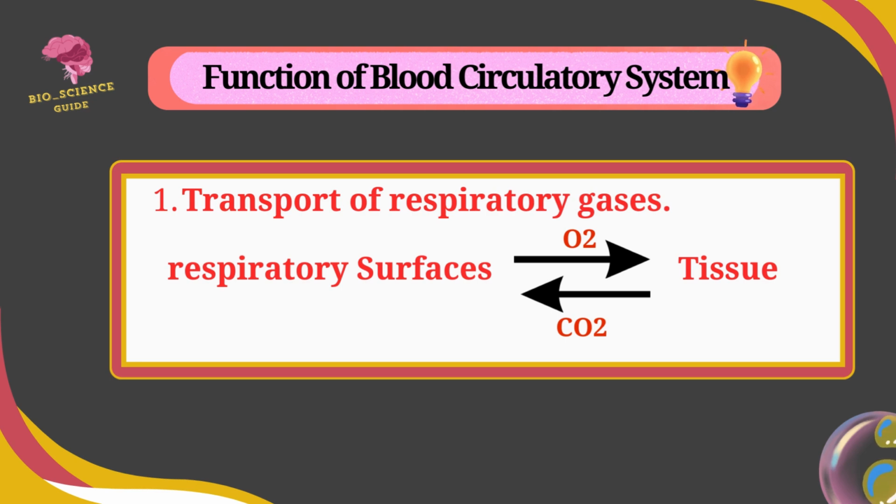Transport of respiratory gases like oxygen and carbon dioxide. The respiratory gases, carbon dioxide and oxygen, are transported between the respiratory surface and tissue. Oxygen is transported from respiratory surfaces into the tissue and carbon dioxide is transported from tissue into respiratory surfaces.